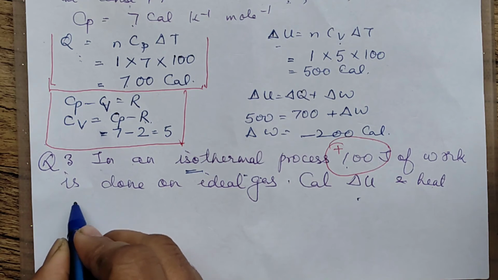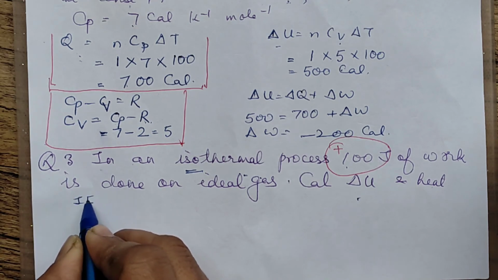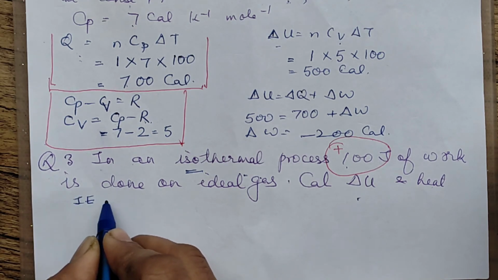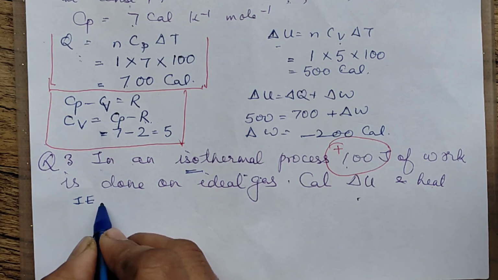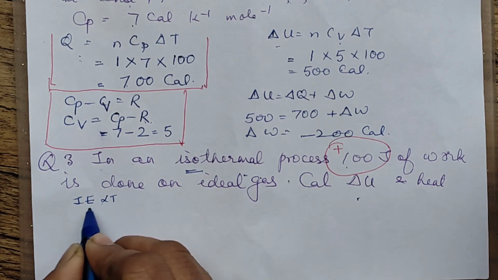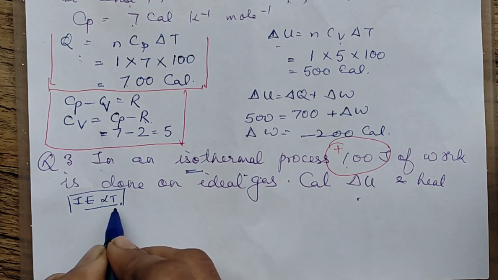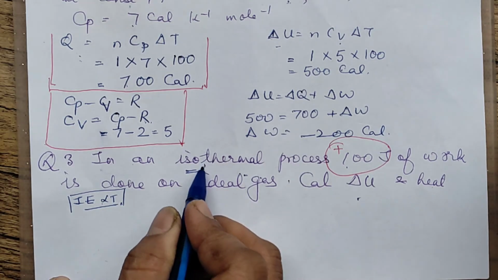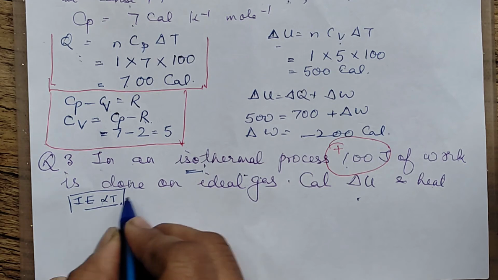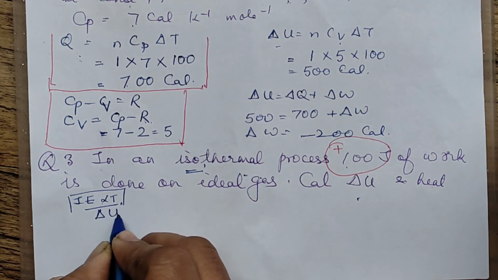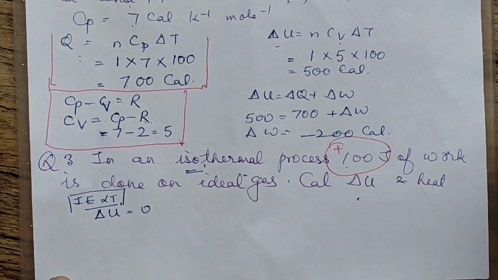In the beginning I told you that for ideal gases, the internal energy is only dependent upon the temperature. It is directly proportional to the temperature. So it is kept constant. When temperature is kept constant, that means for isothermal processes delta U will always be 0. So one work is done.